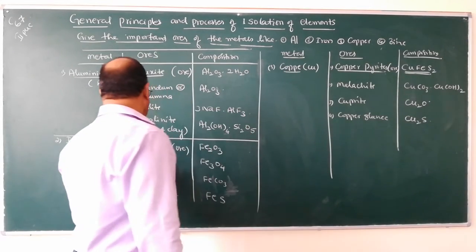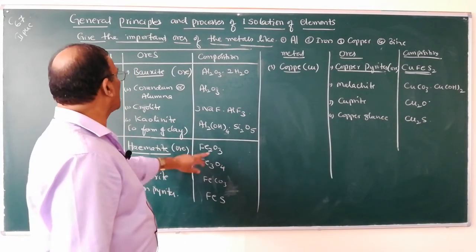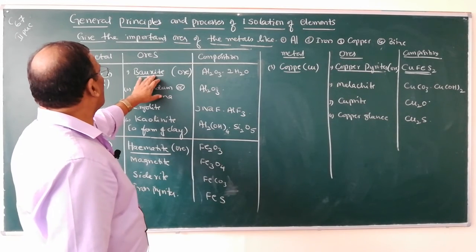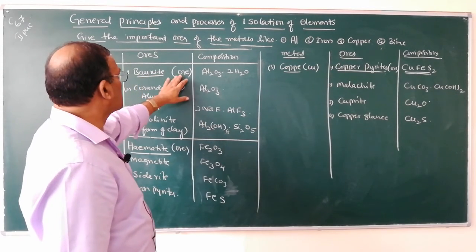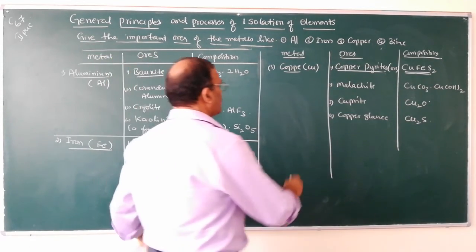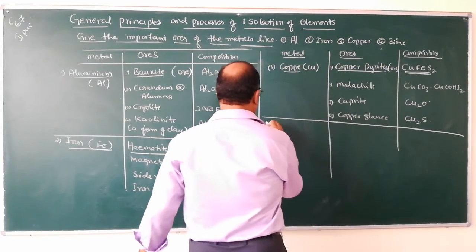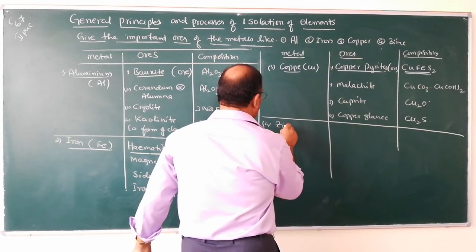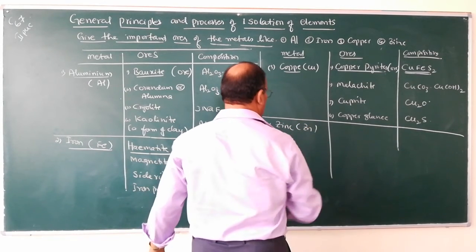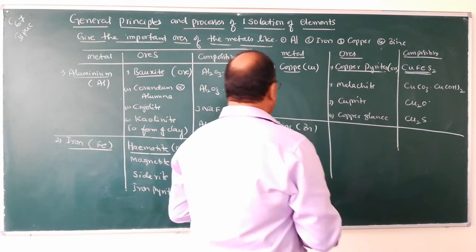So, the ore of iron is hematite, it is an oxide ore. The ore of aluminium is bauxite, it is also an oxide ore. Coming to the next metal, namely zinc, Zn.